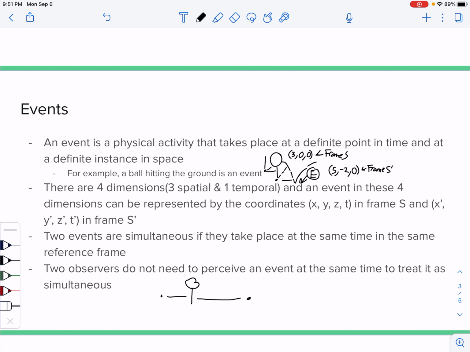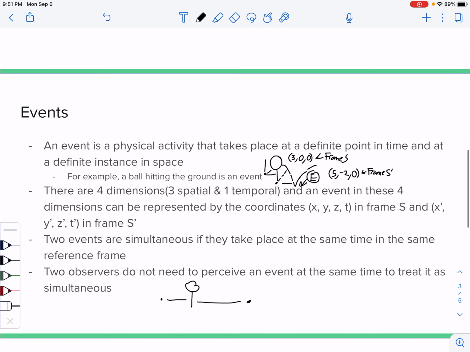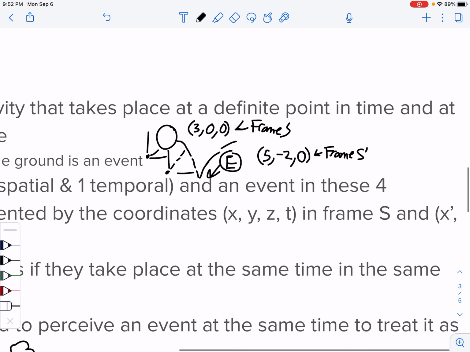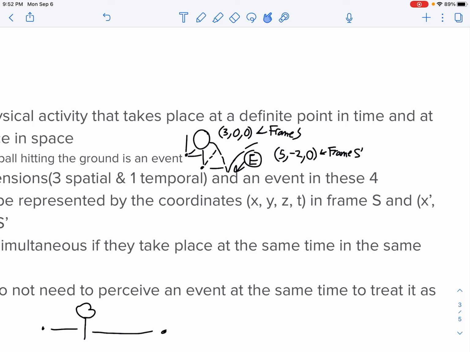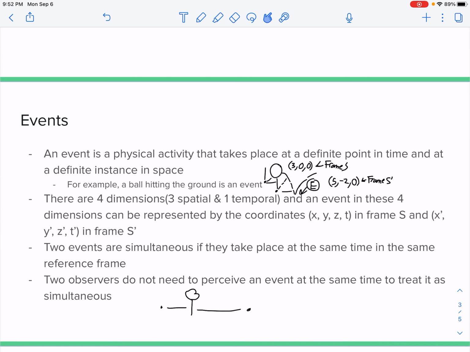And this doesn't depend on which reference frame I'm going at initially. For example, a ball could be measured at either 300 in one reference frame or 520 in another reference frame, depending on how fast I'm going, which direction I'm going, and all these things. Regardless of any of these things, we can still measure simultaneity.